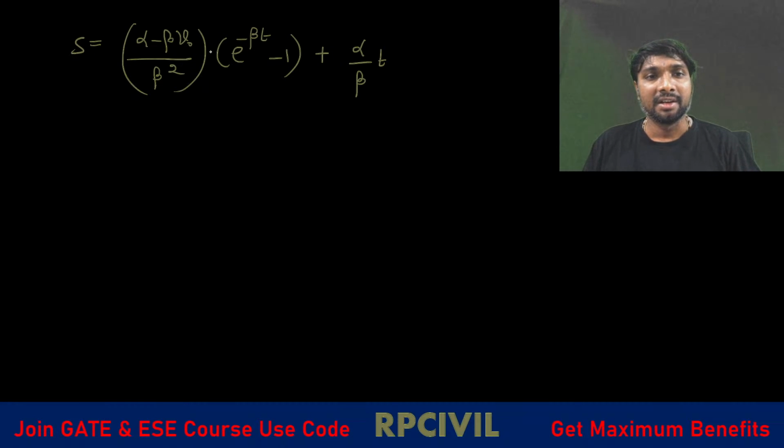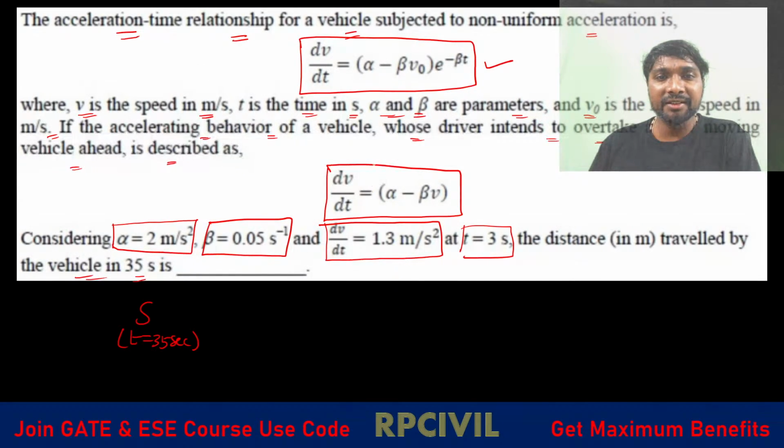So we know t, we know alpha, we know beta, but we don't know v naught. How to get this v naught now? Boundary condition is given. The first equation is the only one having v naught. Using this boundary condition, we can get that.